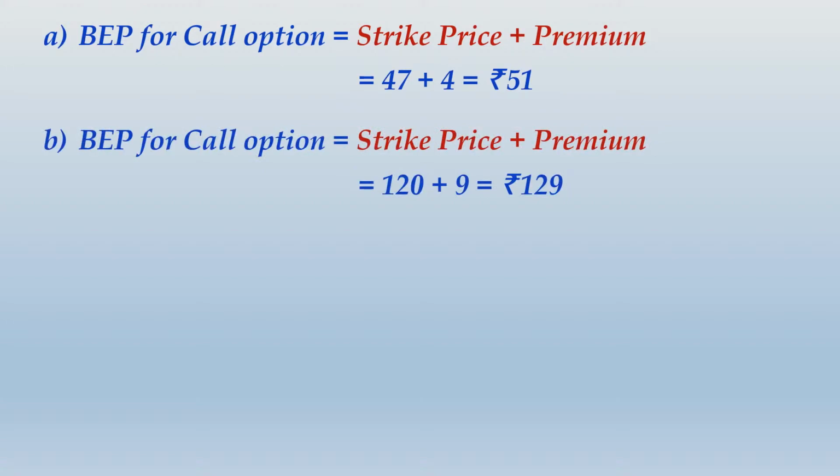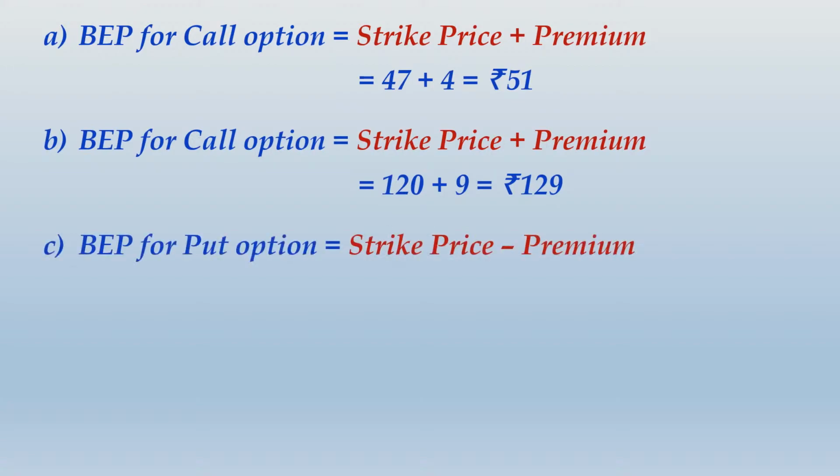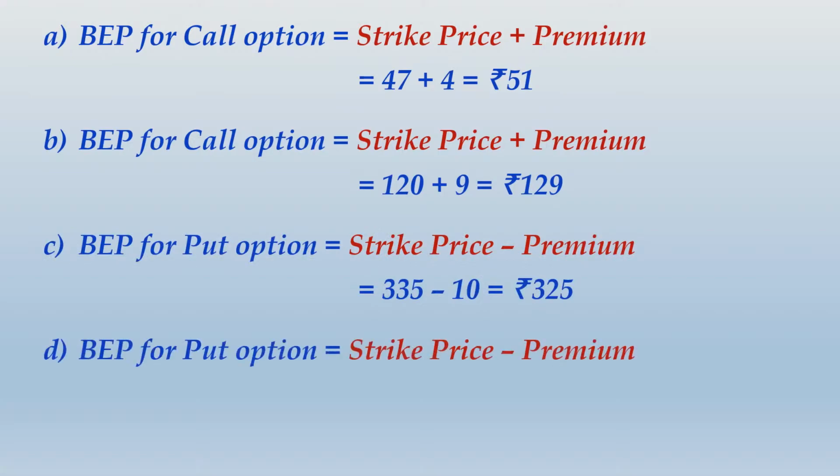So I'm telling you again, whether it is case of holder or writer, break even point for call options remains static at strike price plus premium. In case of put option, it is strike price minus premium. So answer will be 43 for C part and D part. Take screenshot of this quickly. I'm sure you would have understood this very well.